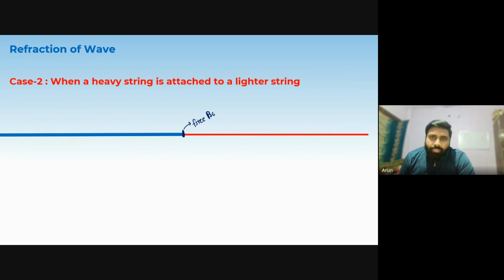Free boundary. And since there is no restriction also, some of the portion will travel to the lighter rope and some of the portion will travel to the heavier rope.